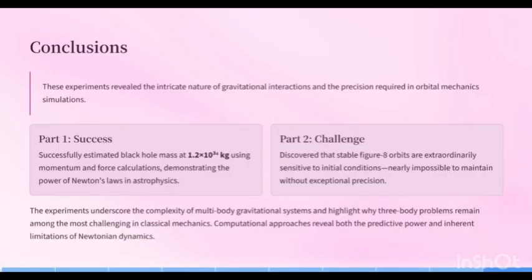In conclusion, the experiments provided insights into gravitational interactions and orbital mechanics. We were able to estimate the mass of the black hole, and we explored the motion of a spaceship, moon, and planet, discovering that achieving a stable figure-8 orbit was highly sensitive to initial conditions and almost impossible to maintain.